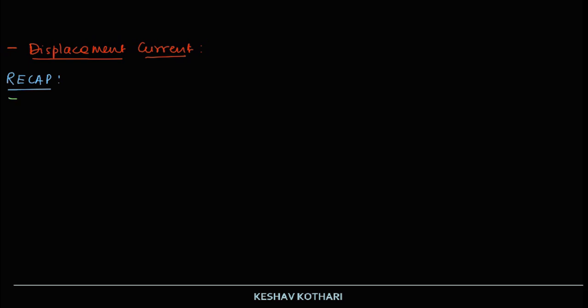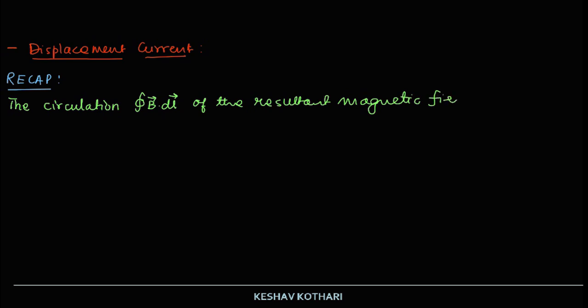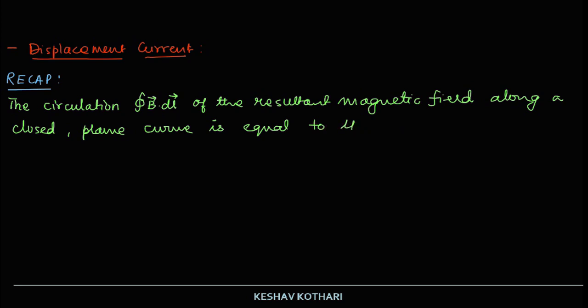the circulation, that is cyclic integral of B dot dl of the resultant magnetic field along closed plane curve is equal to mu naught times the total current crossing the area bounded by the loop,